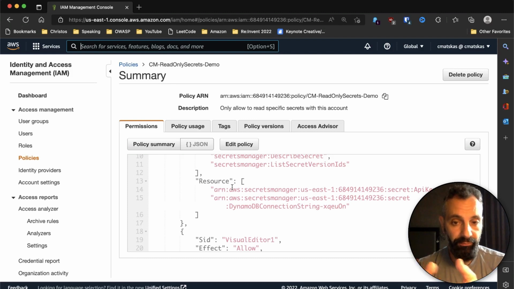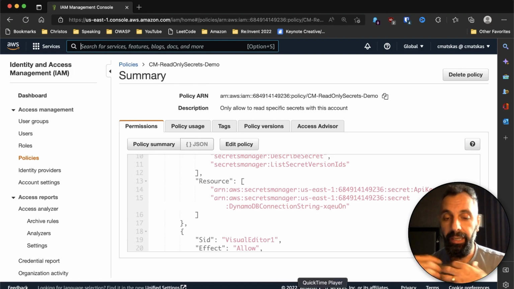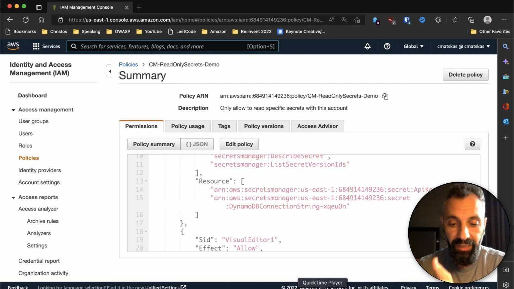You could also have different policies for dev, QA, and production, and therefore apply the appropriate least privilege principle to different keys, because the key I'm using in development should never be the same key I'm using in production when it comes to accessing database resources, for example. There should always be this kind of gap, because as a developer, I could always step through my code and look at the keys in production. I don't want that responsibility, and the company should not give that responsibility to me.